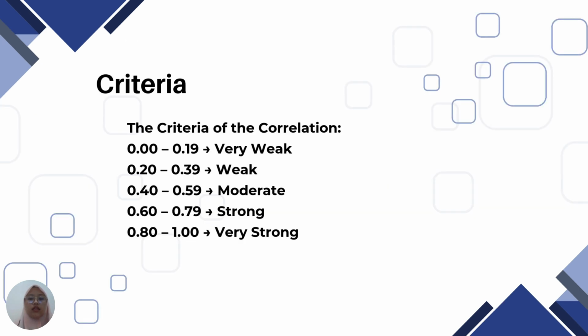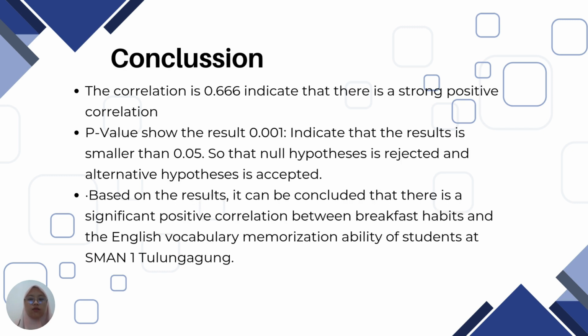And here's the criteria for correlation research: very weak, moderate, strong, and very strong. So from the data, the correlation is 0.666, which indicates that there is a strong positive correlation.